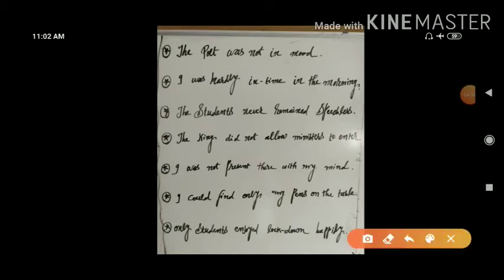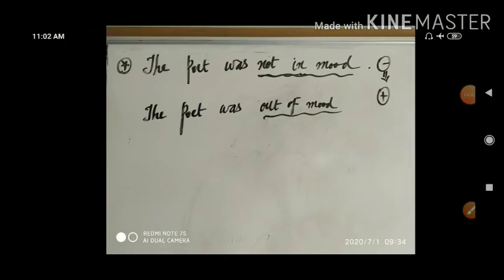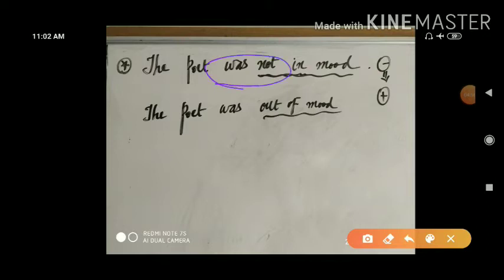You see here what's there for these sentences, that we will come to know. First sentence I have given to you for the solution. The poet was not in mood. This is the given sentence. You see here what you will think. First of all, you will concentrate on the given sense, which sense is given. At the time, given sense is positive, that you will think.